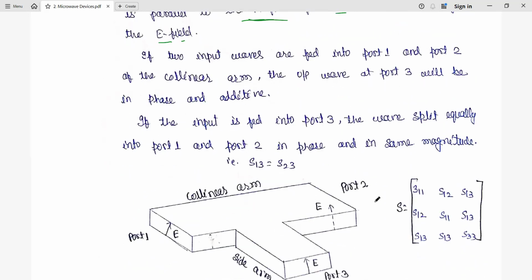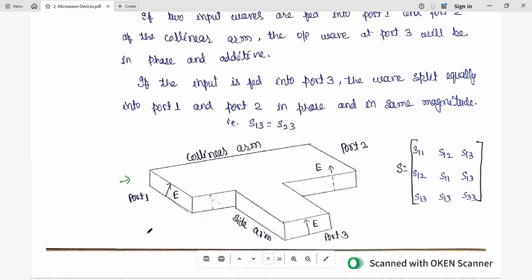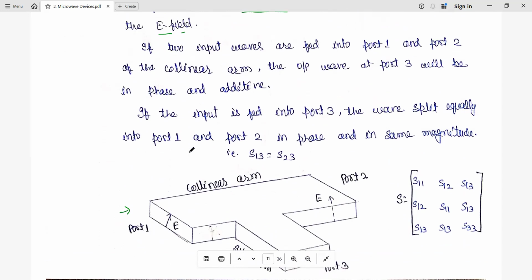1 and port 3. Like if you see in the diagram here, we have again similar as before, these two arms, port 1 and port 2, form the collinear arms, and port 3 forms the side arm. So here if two inputs are given, one at port 1 and one at port 2, both collinear arms, then we are going to obtain the wave at port 3 which will have the same phase and it is additive in nature.